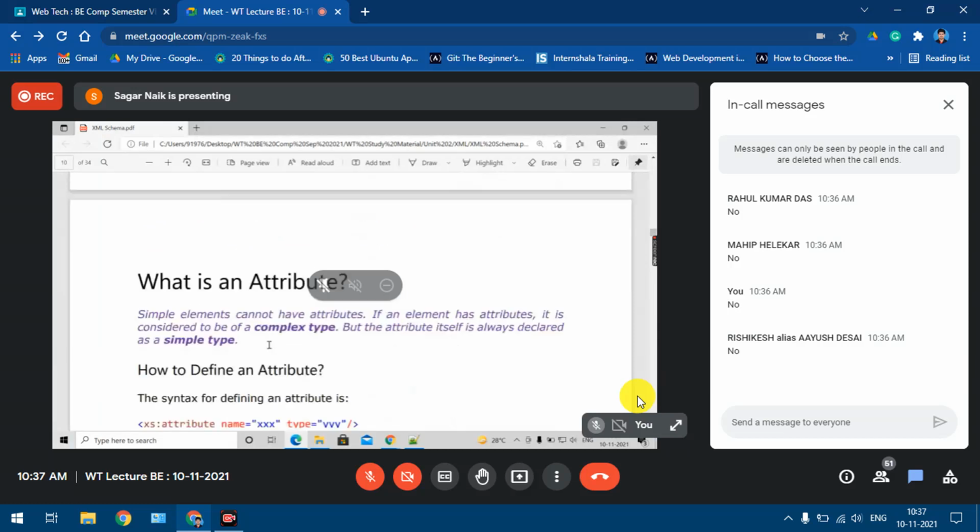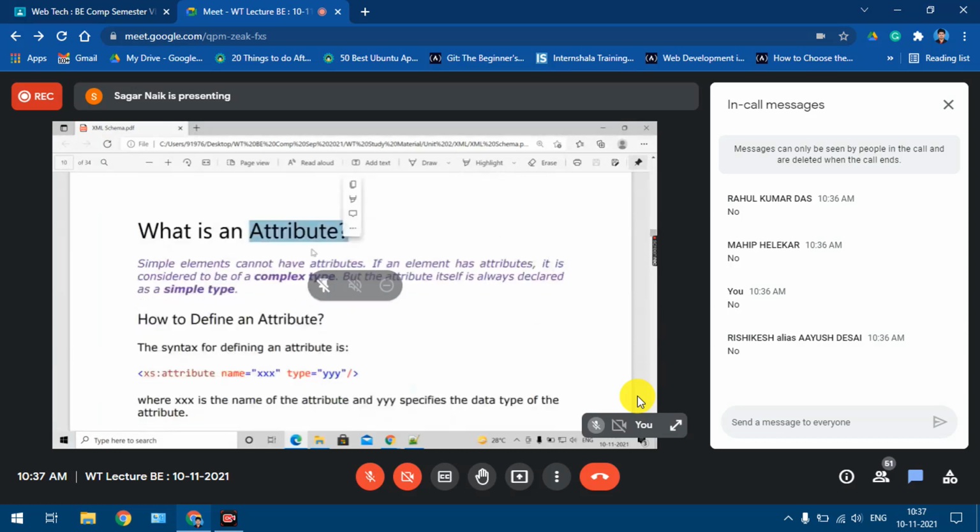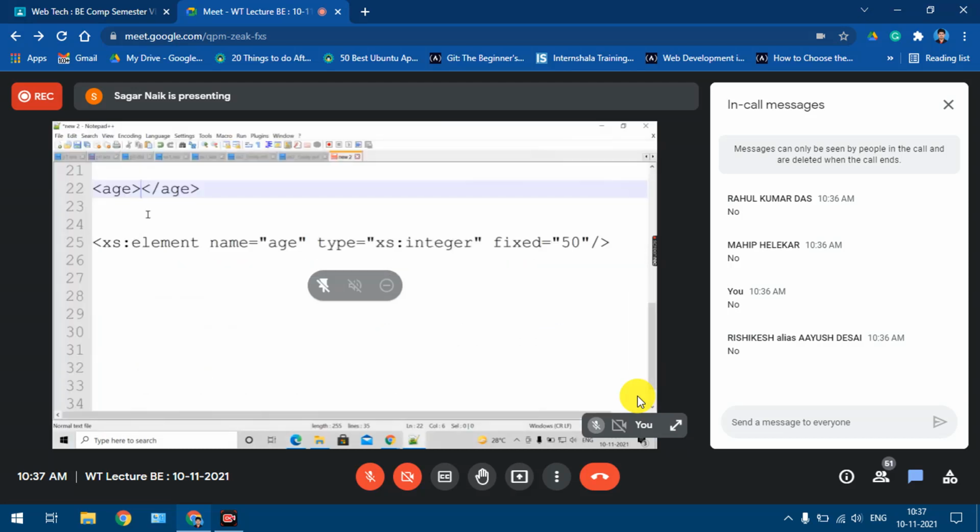Now we'll go to the attributes. Everyone knows what the meaning of attribute is, yes or no? In general, an attribute is something which provides some additional information about an element. I'll just remove this now.